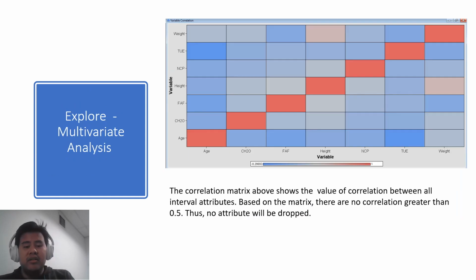Next, we explore the correlation matrix above, which shows the value of correlation between all interval attributes. Based on the matrix, there is no correlation greater than 0.5. So no attribute will be dropped.